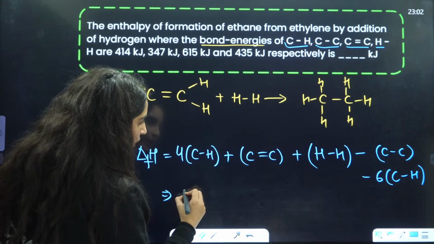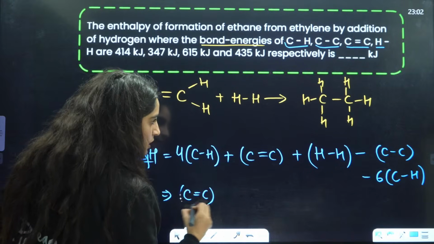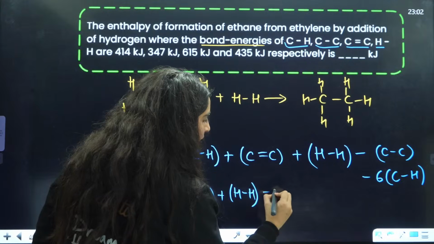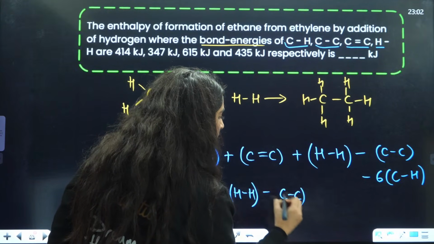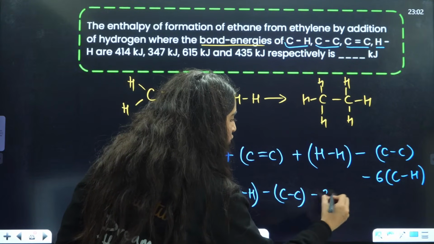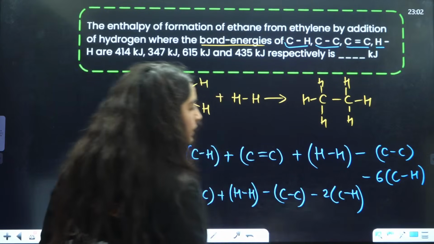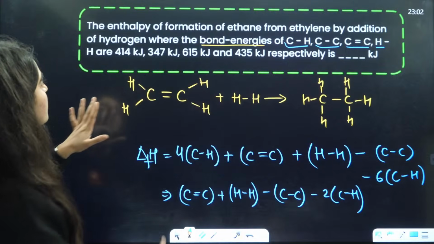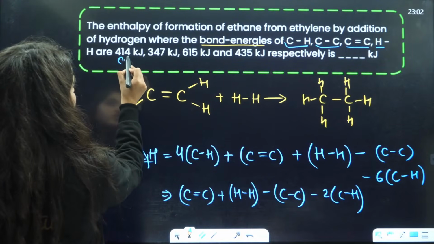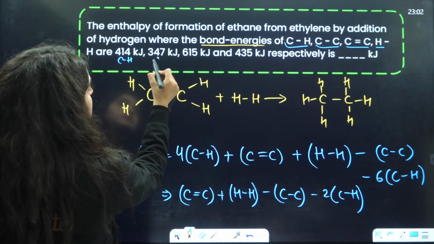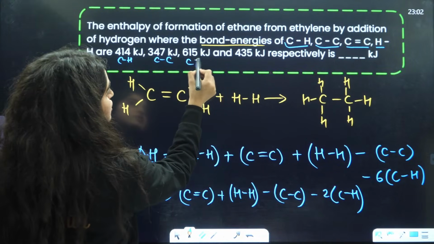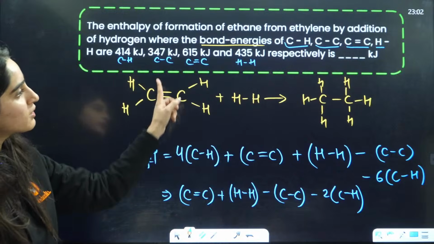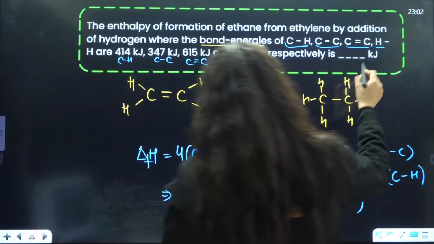It is having one C double bond C plus one H-H bond, right? Minus of C-C bond and minus of 2 C-H bond. Okay. So this thing is given to you. The C-C bond is given to you. This is C-C, this is C-H, this is C double bond C, this is H-H. So just put the values here and you will get the answer in kilojoules.